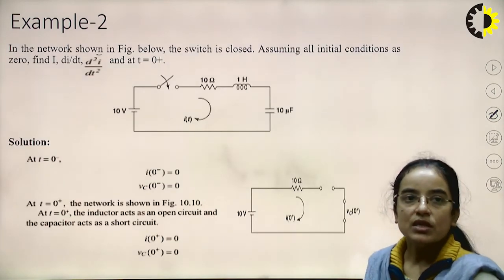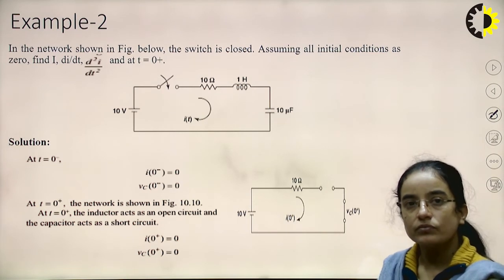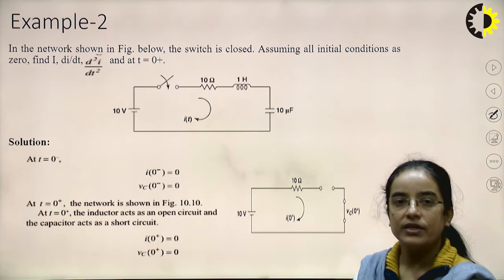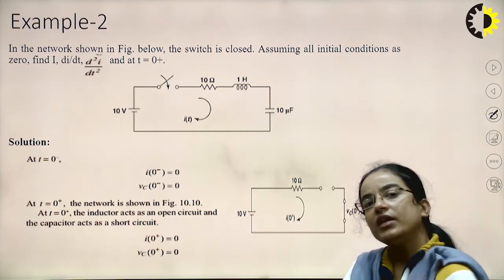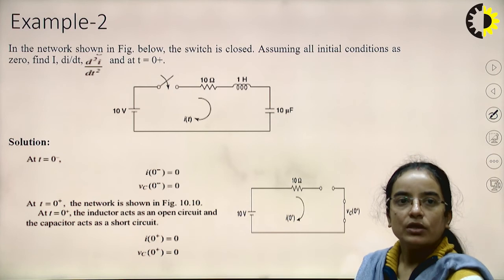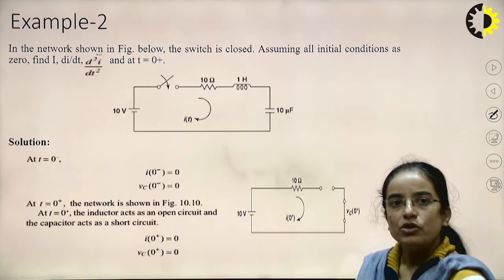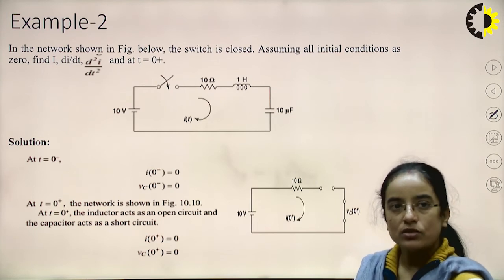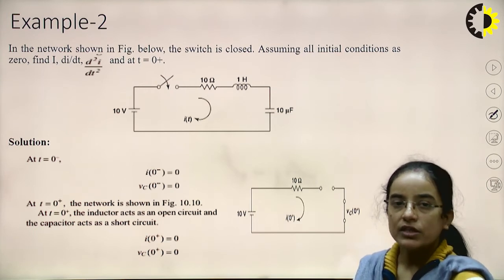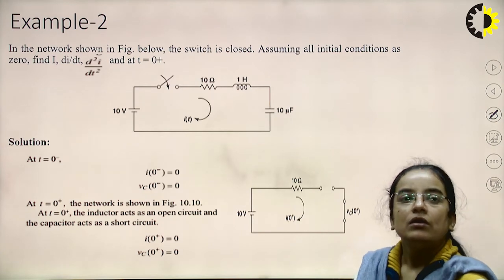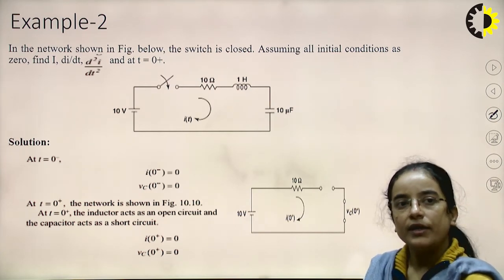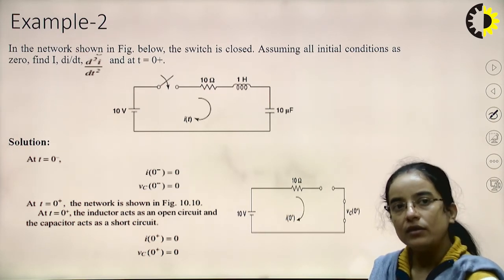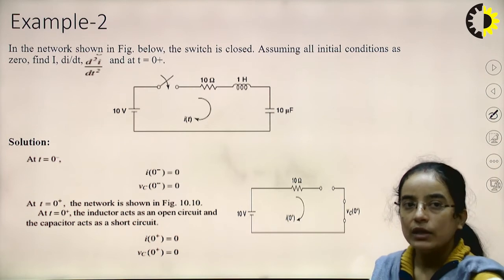So now this is the second example. Here we have R, L and C. In this example, as we can see, all these three network elements are there. Okay, so in the given problem, the switch is closed, assuming all initial conditions as 0. In this question also, it is given that the initial condition is 0. So we need to calculate current I, di by dt and d2I by dt square, and their values at t equal to 0 plus.